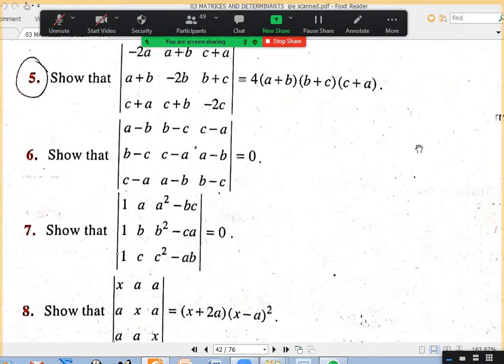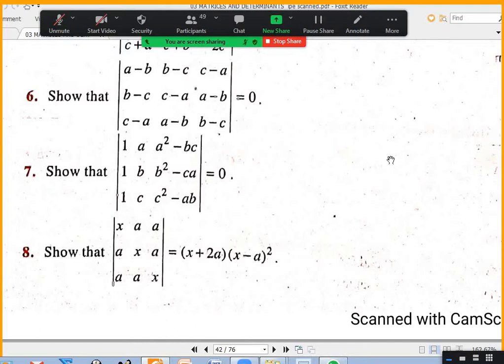Okay. Sixth question, I think is not even a long answer question, just hardly two steps. Am I right? Yes, sir. Okay. Seventh question, you can split into two determinants and prove one determinant equal to another determinant. Or you can write R1 as R1 minus R2, R2 as R2 minus R3. You may get something common, but after that the two rows will become equal, so it is 0. Either way you can do it.